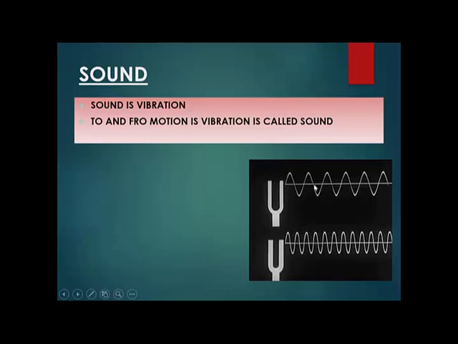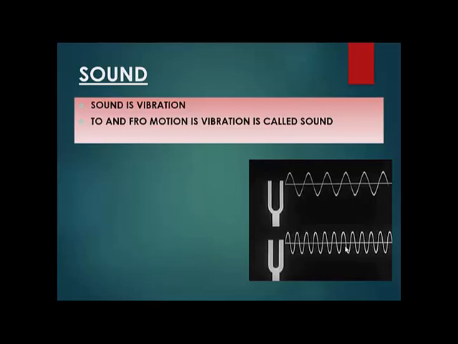Up and down. Similarly, this vibration is also going up and down, going in the positive direction, coming back in the negative. Positive, negative. This is called to and fro motion. If you make any to and fro motion, it becomes a vibration. Is this very clear to all of you? What is vibration? Vibration means any to and fro motion, any forward and backward motion.